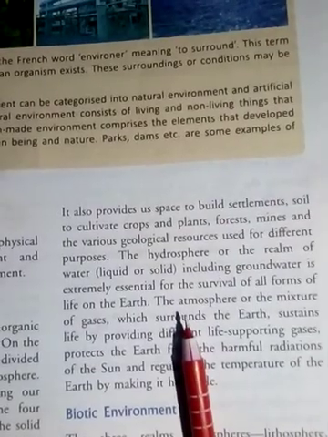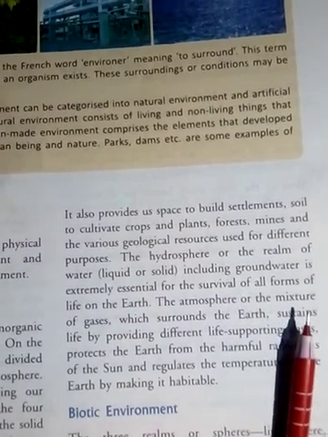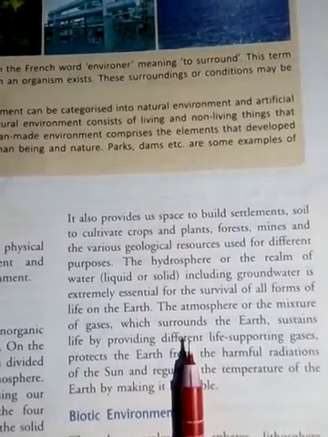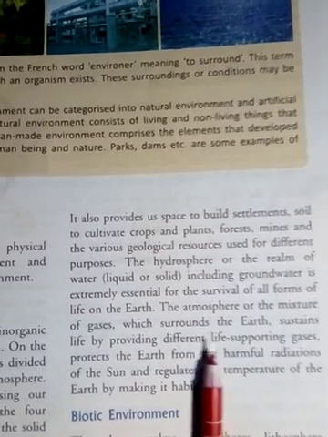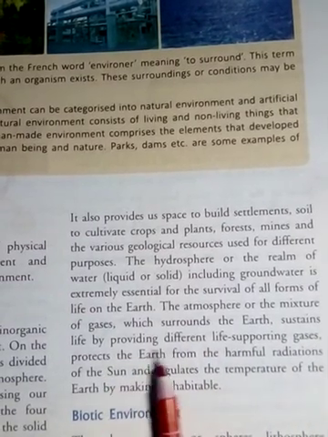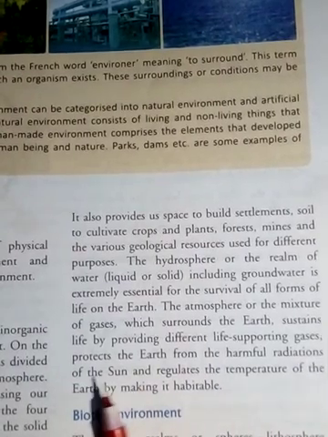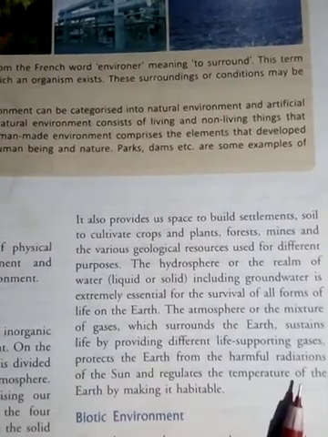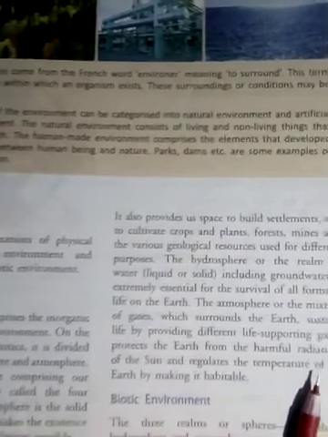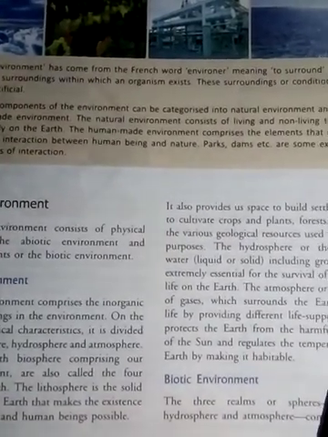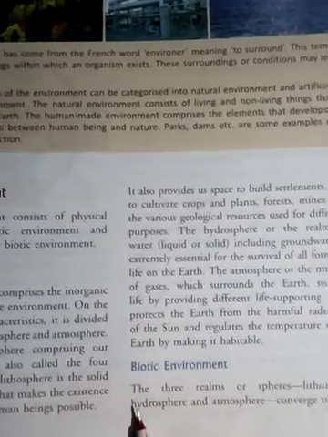And the third one is the atmosphere, which is a mixture of gases, and it is the most important part of our life, which protects us from the harmful radiation coming from the sun. So this is the part of abiotic environment. Now let's see the biotic environment.